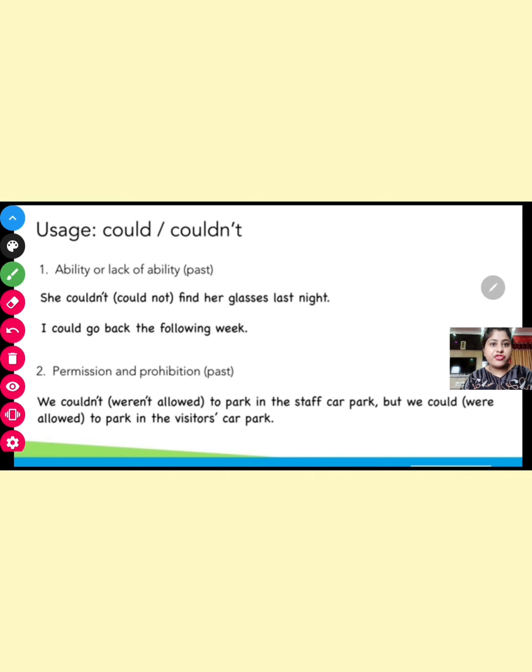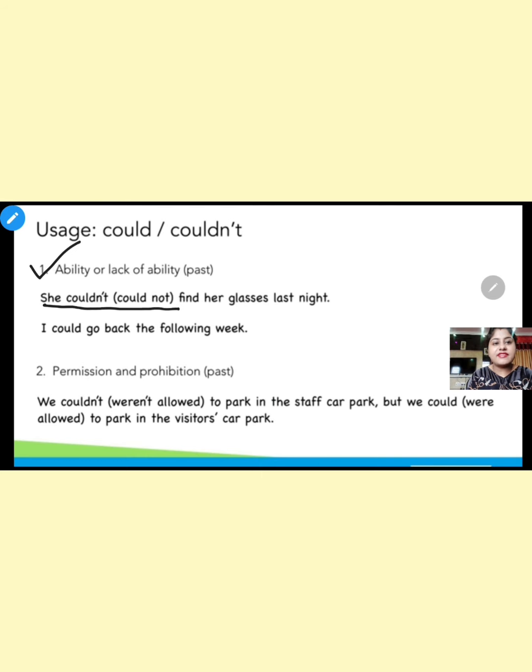Now usage of could or could not. Let us see. First usage. Again, ability or lack of ability, but in past form. Can or can't was in present or future form. Could is in past form. Same thing. She could not find her glasses last night. I could go back the following week.